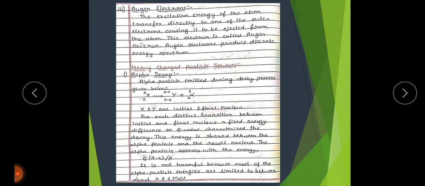The excess energy of this jump is transferred to another electron which is emitted. This is produced with a discrete energy spectrum.